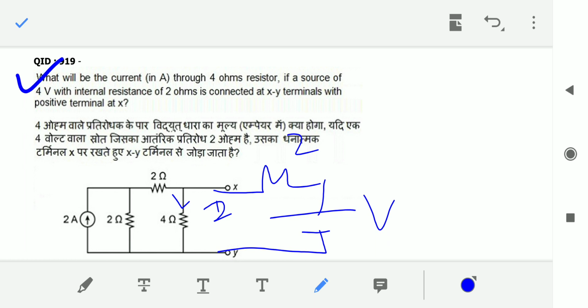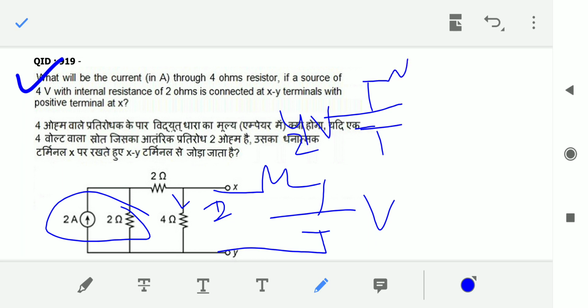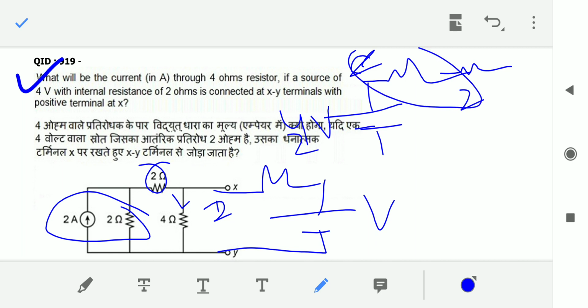So now calculate by using what, sir? First of all, you have to convert this current source into the voltage source, right? So that means you have to use the source transformation theorem. This is now 4 volts, 2 into 2 becomes 4 volts. This is 2 ohms, and we have another 2 ohms here, so it becomes 4 ohms, right?